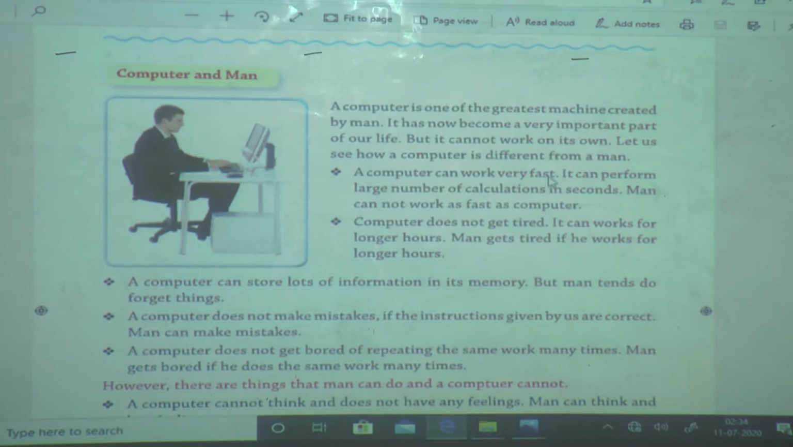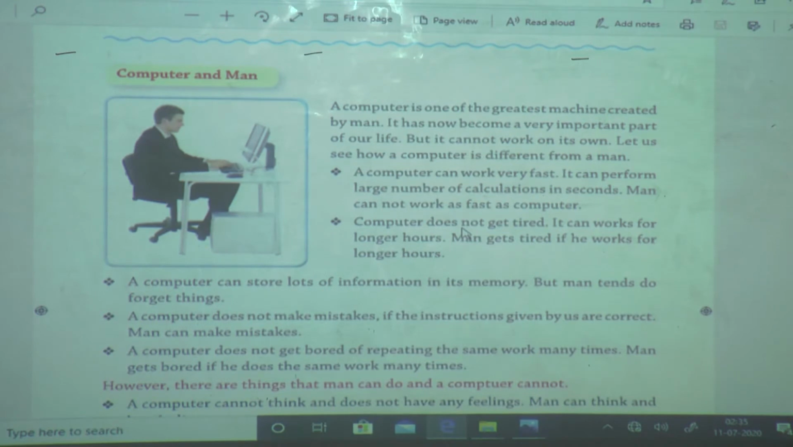Computer works very fast. Can man work very fast? No, man requires time. A computer can work very fast and performs a large number of calculations in a second. But man cannot work as fast as a computer. Man can also work, but not as fast as a computer. Next, a computer does not get tired.